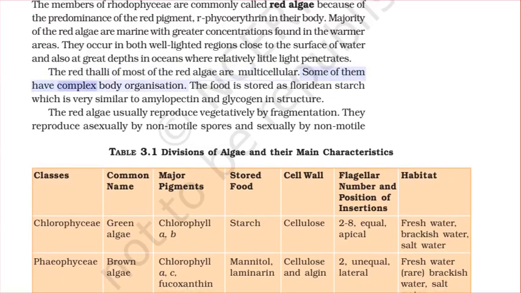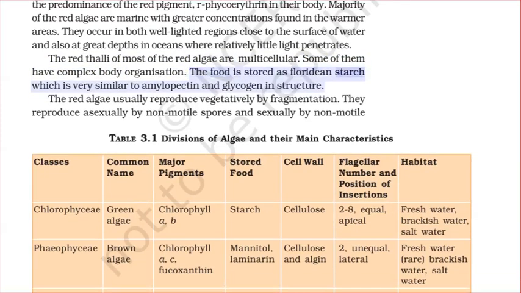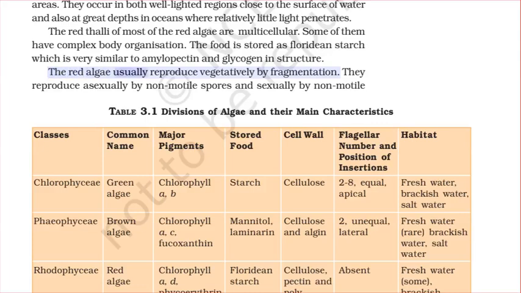The red thalli of most of the red algae are multicellular. Some of them have complex body organization. The food is stored as floridean starch, which is very similar to amylopectin and glycogen in structure. The red algae usually reproduce vegetatively by fragmentation. They reproduce asexually by non-motile spores, and sexually by non-motile gametes.